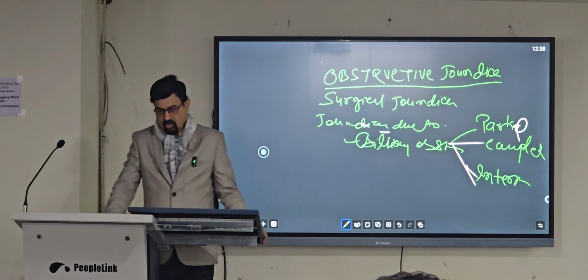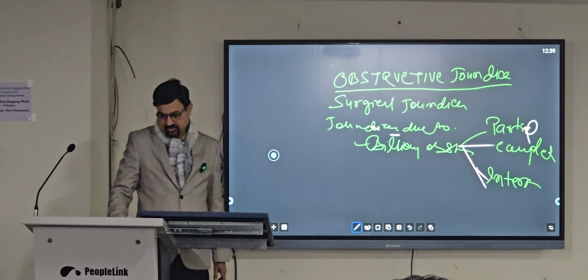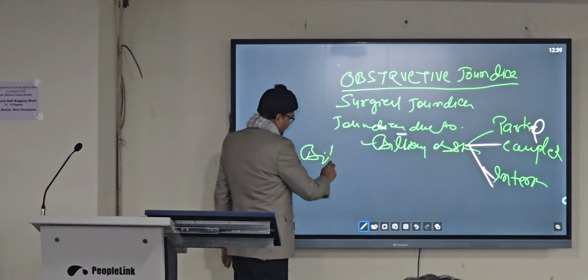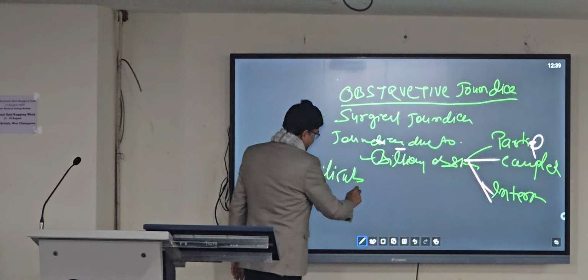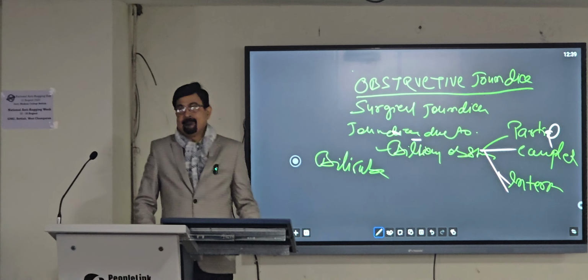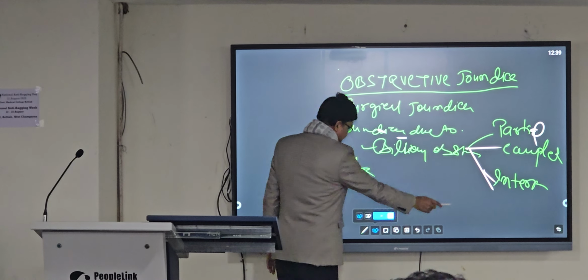What is the normal metabolism of bilirubin? You can say how bilirubin is formed. How is bilirubin formed? कैसे बनता है बिलिरुबिन? Bilirubin, how is bilirubin formed?